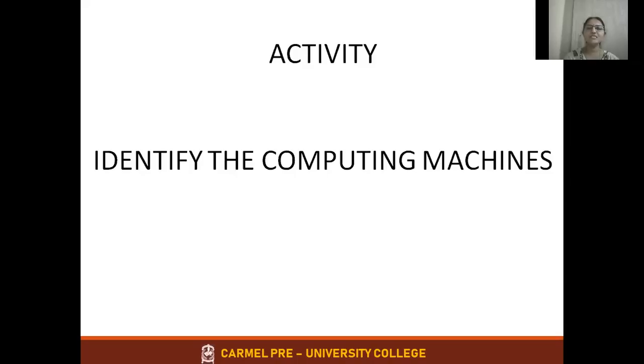Last session we learned about the different computing machines, isn't it? About the history of computer. I'm going to display the images or the pictures of a few devices related to the history of computer. You need to identify them with a number. There are simple 5 devices I'm going to display. Just take a sheet of paper. I hope that you don't pause in between and you don't take any help. This is just to check how much you remember the previous session.